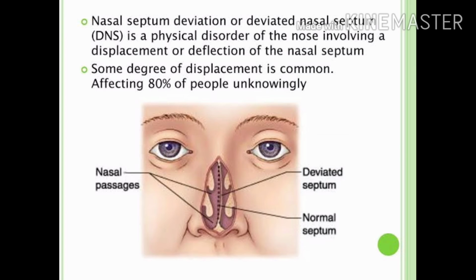Next, the nasal septum. The nasal septum separates the left and right airways in the nose, dividing the two nostrils. It is depressed by the depressor septi nasi muscle.